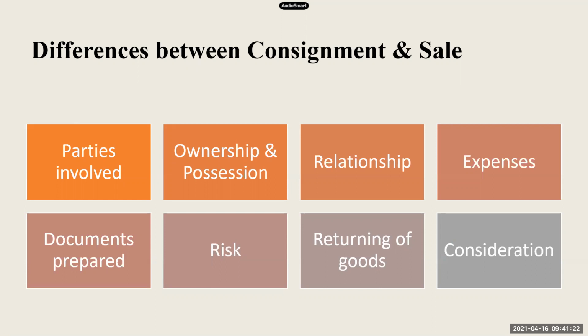The third one is relationship. The relationship between the parties in case of consignment is that of a principal and an agent. The consignor is the principal and the consignee is his agent, wherein the consignee needs to act according to the instructions of the consignor.